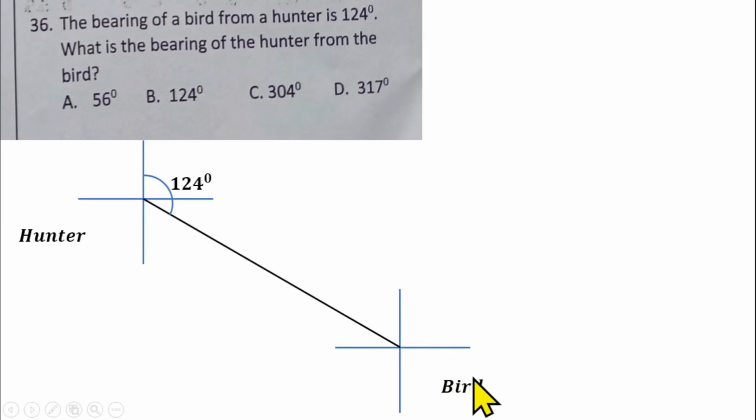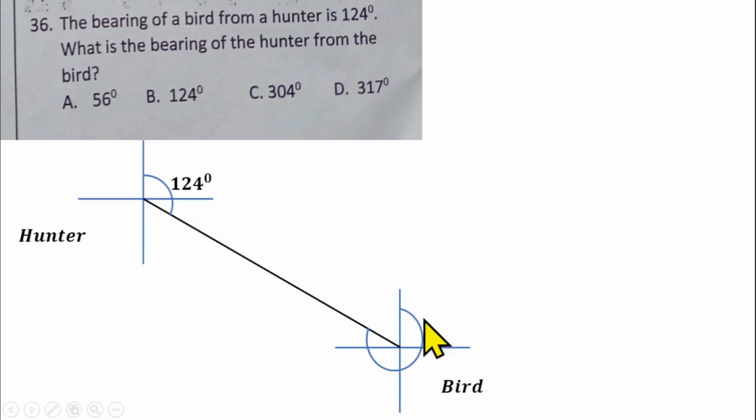So that means the bird is right here now, and from there we have to find the bearing of this hunter from this bird. The bearing of the hunter from the bird, that's what we are looking for, and that should be the angle from the north to the line that joins them together. If I mark the angle like this, you are looking for the angle from the north to this line that joins them together. That's the bearing of the hunter from the bird.